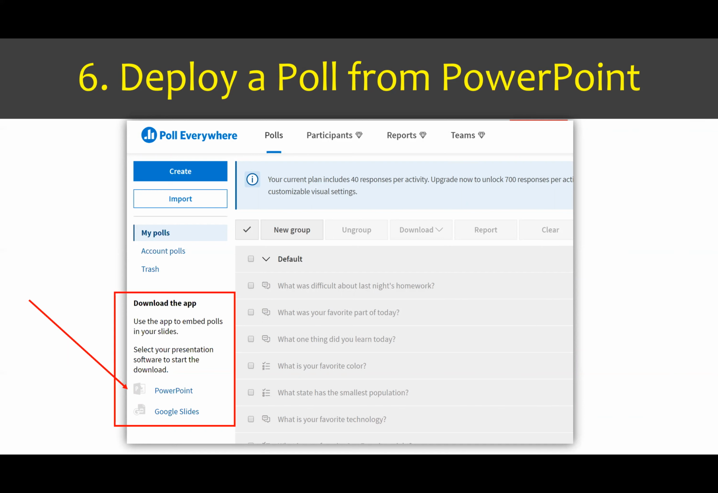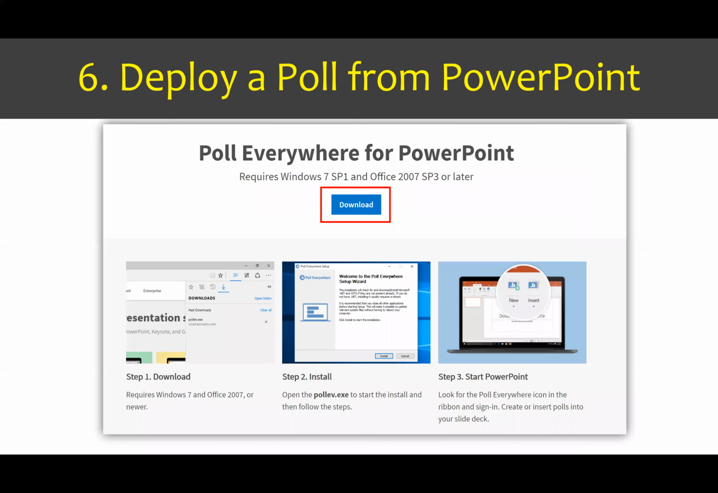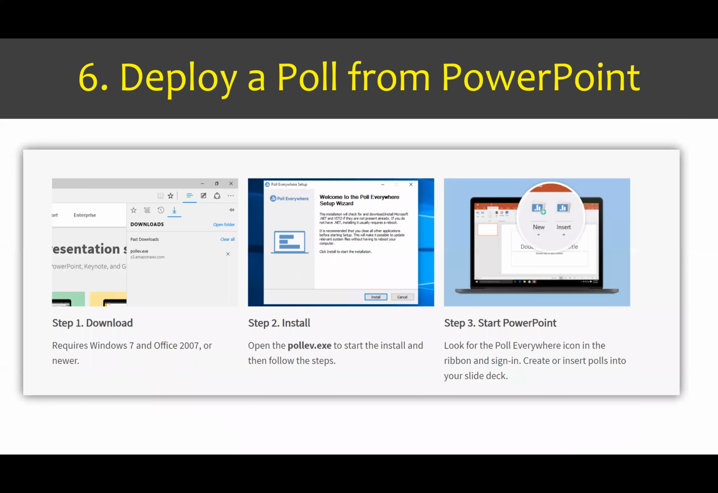That will download an application that will be integrated into your PowerPoint software. So on the next slide, you're going to see that you're going to click the download button. You will download the software onto your computer. You'll install the software, and then you'll be ready to start PowerPoint. Now, I do have to point out that you do have to do this on every computer that you're using. So I had to install this when I was using it on my desktop computer, and if I'm going to work on my laptop computer, it also has to be installed on that.